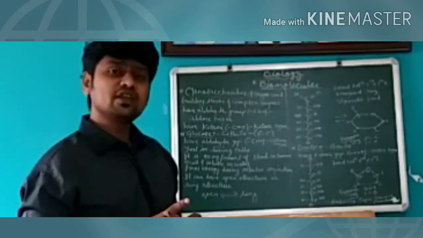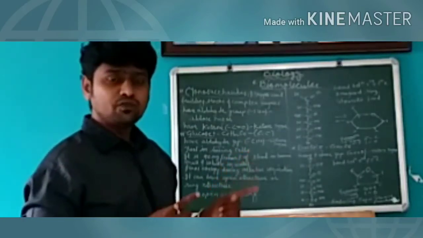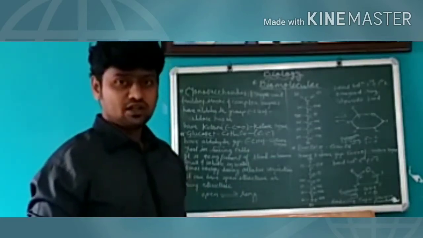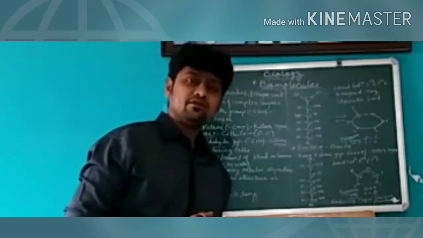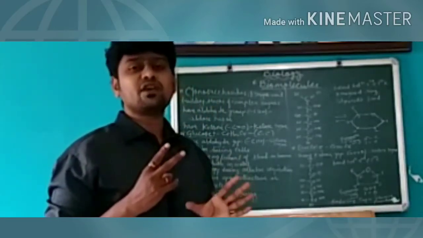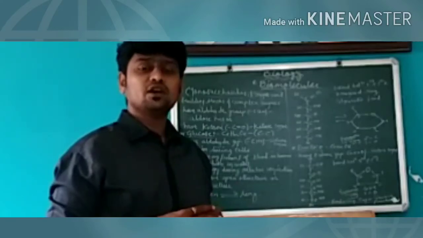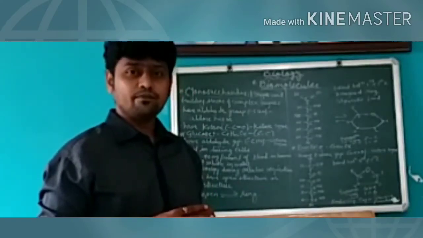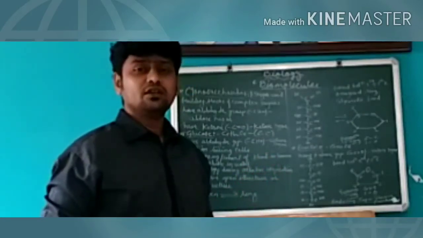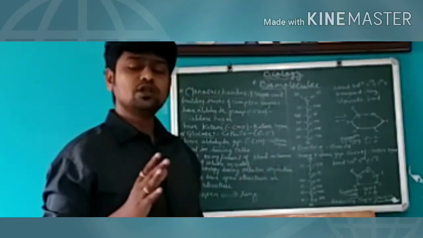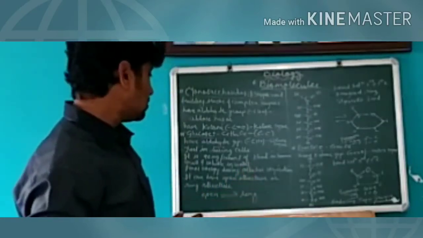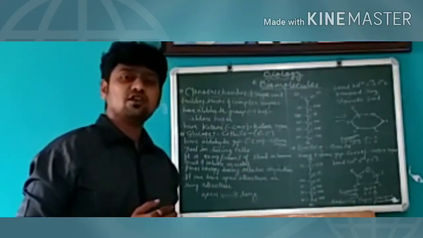During ring formation in glucose, the glycosidic bond is formed between first and fifth carbon, and in fructose between second and fifth carbon. Both glucose and fructose are reducing sugars. So that is all about the detailed structure of glucose and fructose.